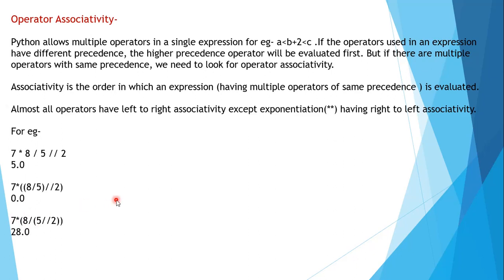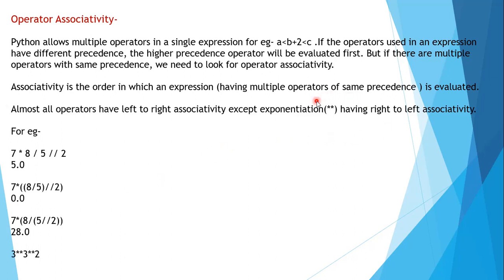So the output will be 28.0. I think you are clear with operator associativity. Whenever expressions are there, first you go for the operator precedence, and if at the same level you have the problem of sorting, at that time you go for the associativity. Now let's move further and have an example.